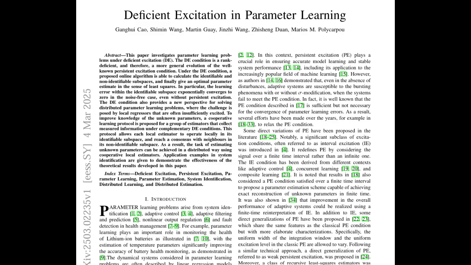And that requires a deeper understanding of deficient excitation, not just by engineers and scientists, but by policymakers, regulators, and even everyday citizens who are impacted by these technologies. So this paper isn't just a technical deep dive. It's a call to action. It's a reminder that we all need to be more aware of how deficient excitation shapes our world, from our personal opinions to the algorithms that are increasingly influencing our lives. And that awareness can empower us to be more critical thinkers, more informed decision makers, and ultimately more active participants in shaping a future where technology is used responsibly and equitably.